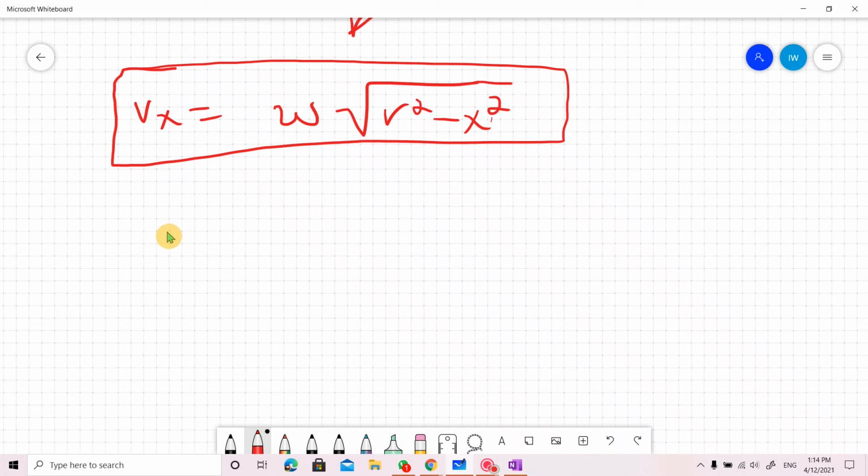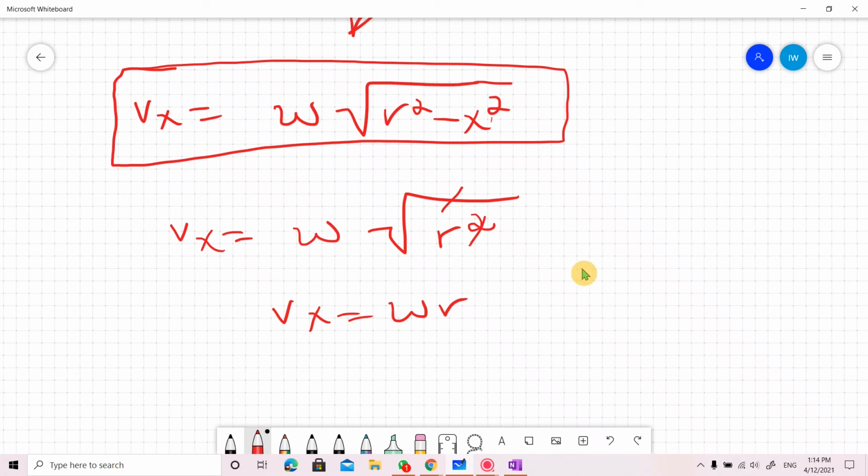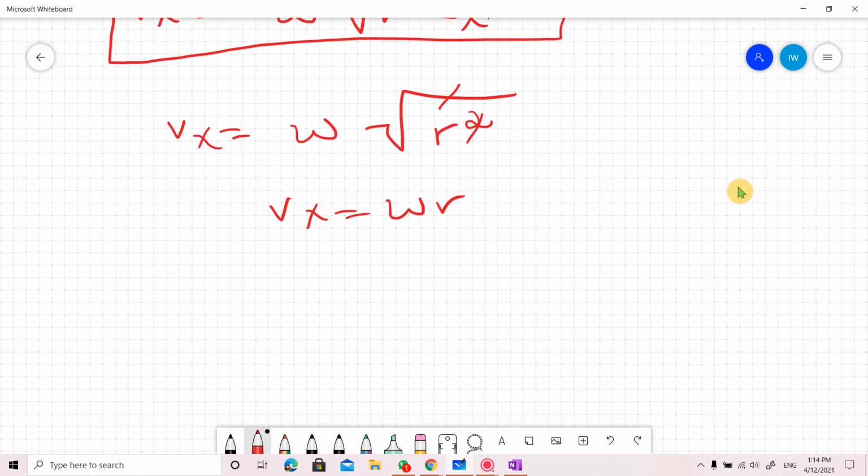For example, if the projection is at the mean position, then you can see the velocity of the projection will be maximum. Vx is equal to omega under the square root. If x is 0, then there will be square of radius, and this cancels, and Vx is equal to omega r. So the velocity of the projection will be maximum at the mean position.